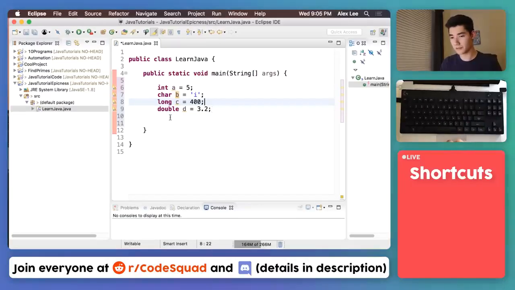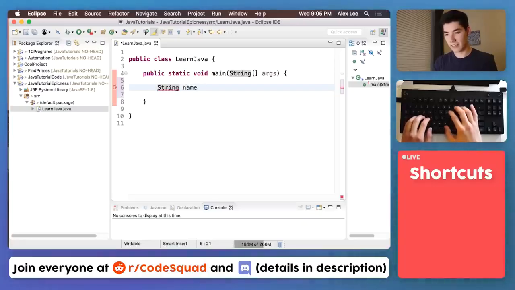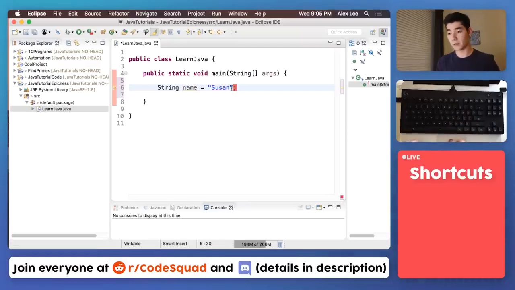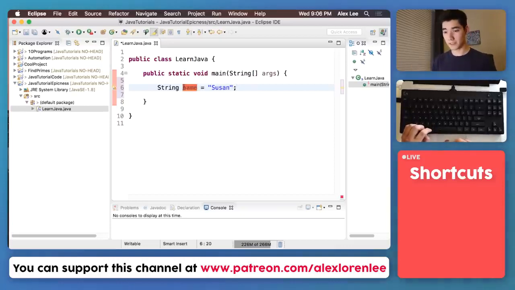Let's go on to non-primitive types of storing data, because storing data is super cool. If we wanted to change our username, say on Instagram, it's got to store it somehow, right? So to store like a name, like a bunch of character variables, that would be called String with a capital S there. We'll name it like String name and set that equal to Susan, and then put a semicolon at the end. Most statements will end in a semicolon, by the way. These don't for their own reasons, but if it doesn't have some sort of parenthesis at the end, put a semicolon there. All these symbols help Java parse it, which just means go through and make sense of it all. So that's why these weird little semicolons exist. So now the name Susan is stored into name.